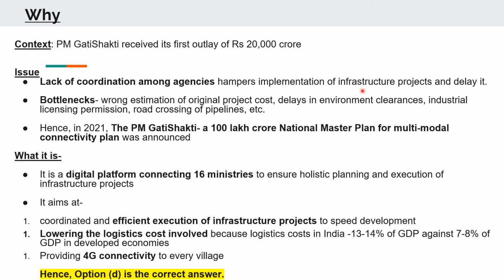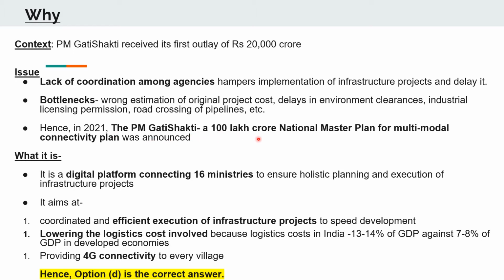So this lack of coordination leads to the hampering of the implementation of the project and also delaying it unnecessarily. There are several reasons for this, such as wrong estimation of original project cost, which is often an underestimated one. There is this delay in environmental clearances, industrial licensing permission, road crossing of pipelines, and several others, which cause the bottlenecks in the implementation of any infrastructure project. Hence, to ease out the effective implementation, in 2021, the PM Gati Shakti plan was launched.